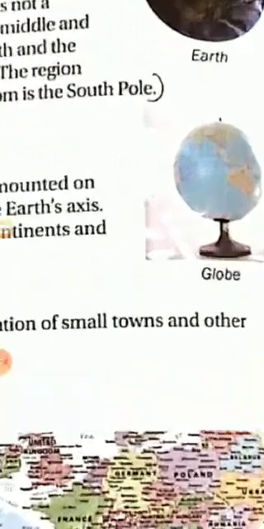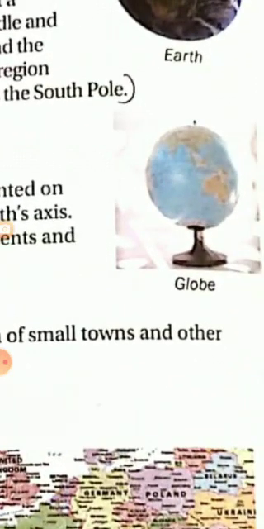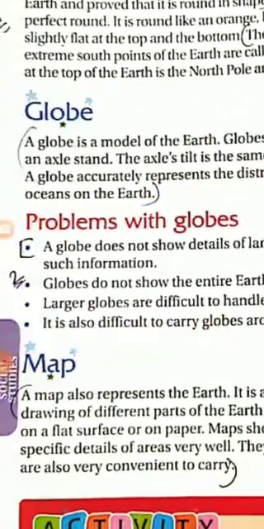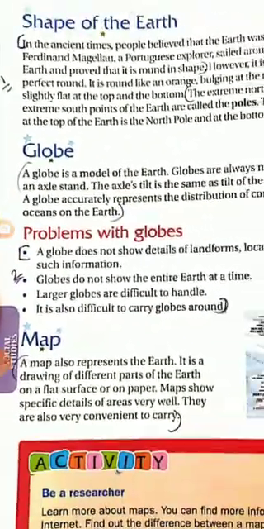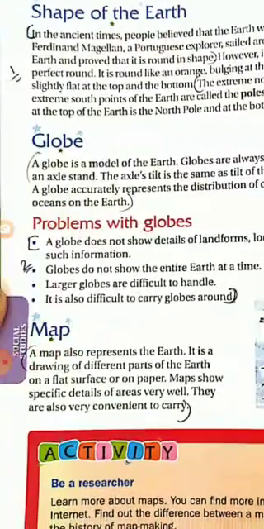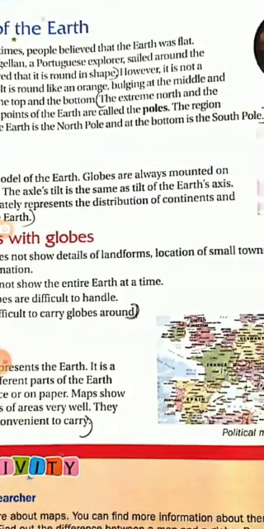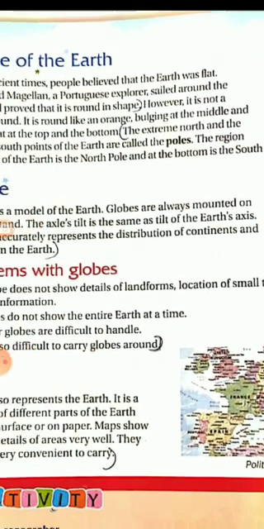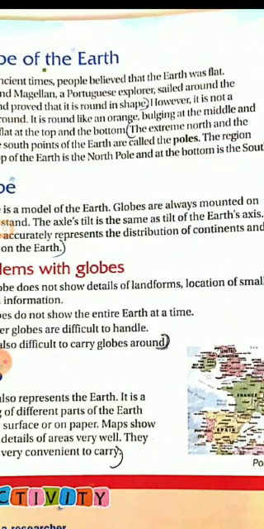Now here in the picture you can see, it is always mounted on an axle stand. The axle tilt is the same as the tilt of the earth's axis. As a line goes by here, there is a tilt axis that is represented, the axis tilt.